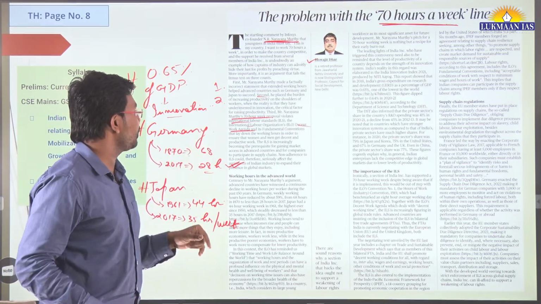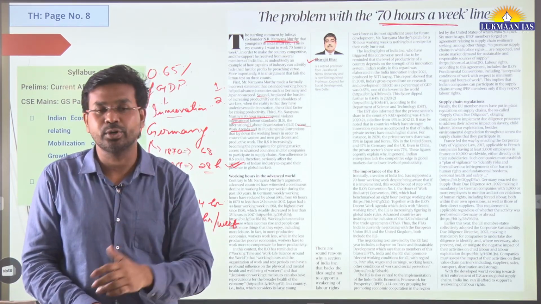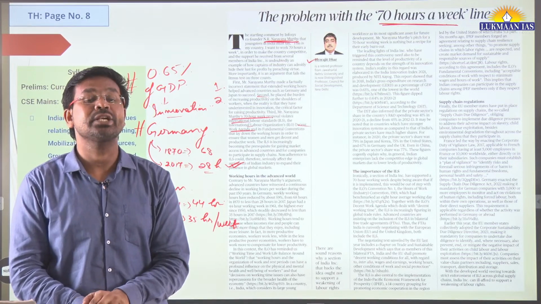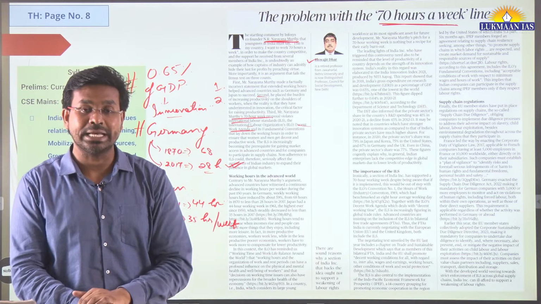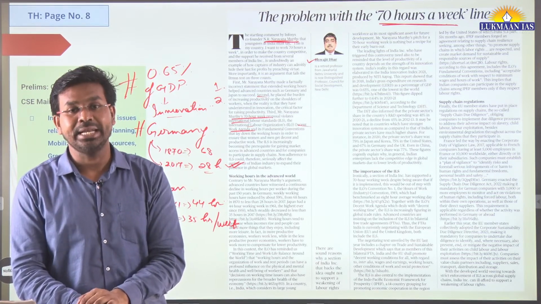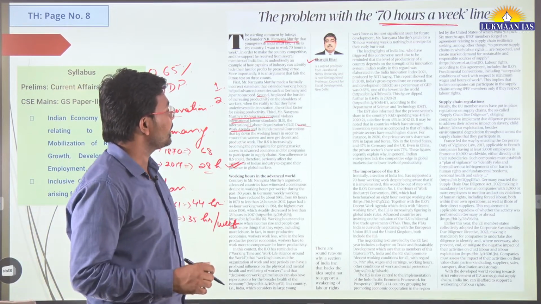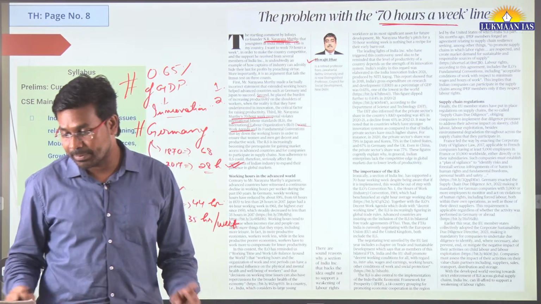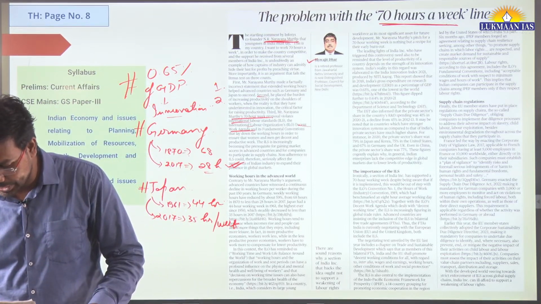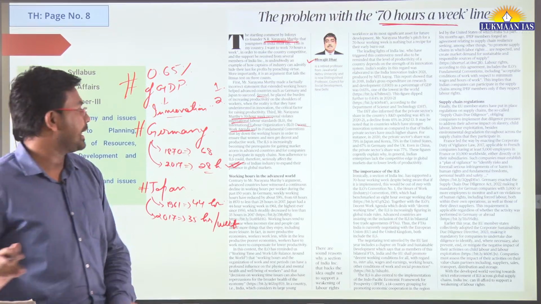The third thing is that this proposal violates international labor standards, including the International Labor Organization's convention. In 1919, the International Labor Organization came up with its first convention, the Hours of Work (Industry) Convention, 1919.